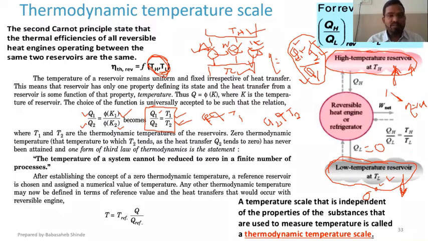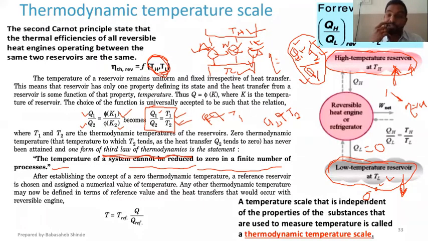But according to the third law of thermodynamics, here comes one of the forms of the third law of thermodynamics. For the third law of thermodynamics, there are two references. First one is this absolute zero temperature, and second one is related to entropy. We'll talk about that one while studying entropy, but here we are going to discuss the absolute zero temperature. So according to the third law of thermodynamics, the temperature of a system cannot be reduced to zero in a finite number of processes.